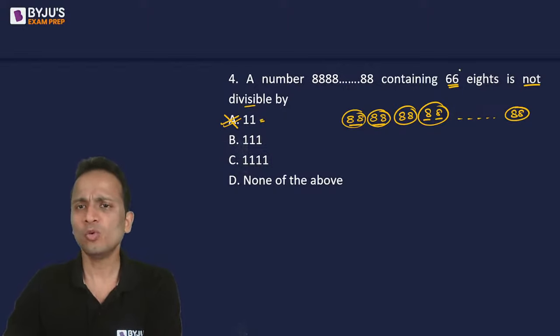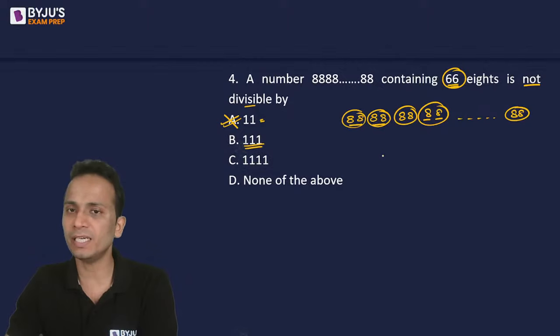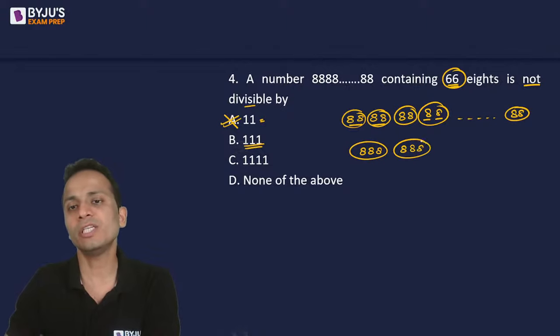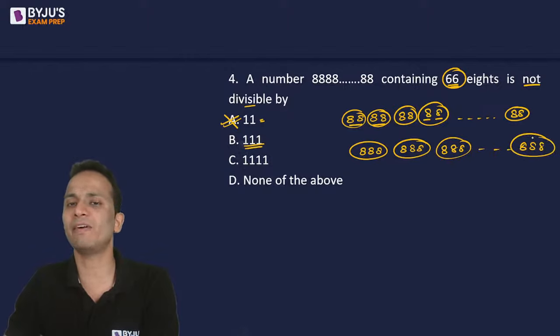Similarly, when 8 is written 66 times, can it be divided in groups of 3 digits? 66 is completely divisible by 3. Yes. So I can divide it in groups of 3 digits. I can divide the 8s in groups of 3. And likewise the 66 8s will divide completely.